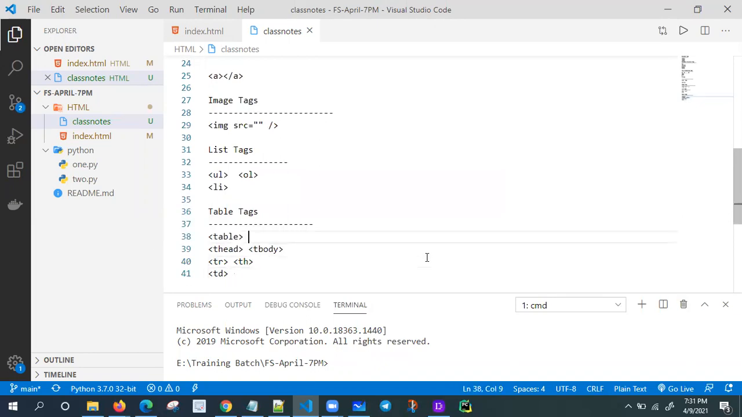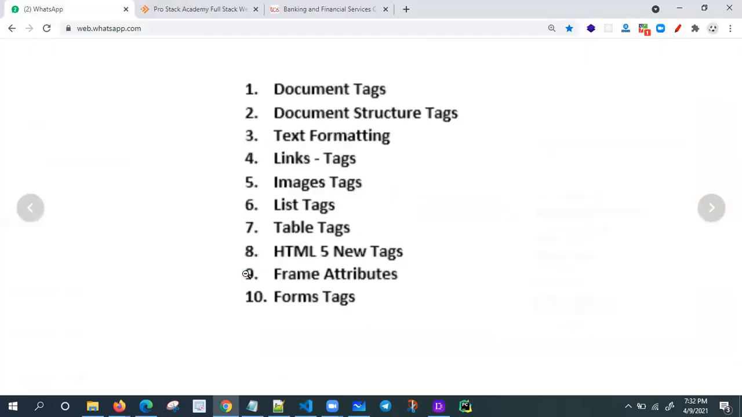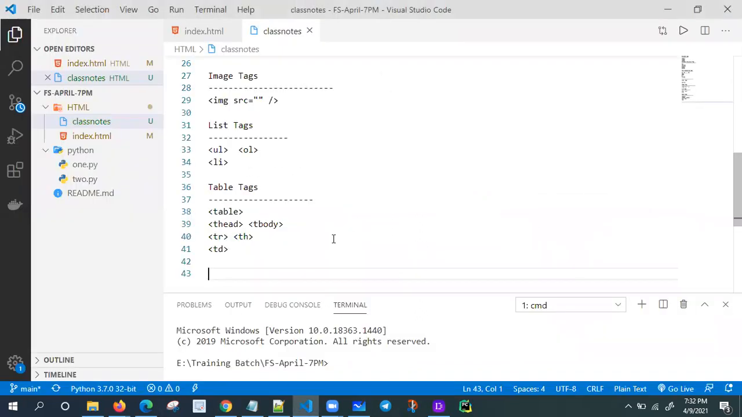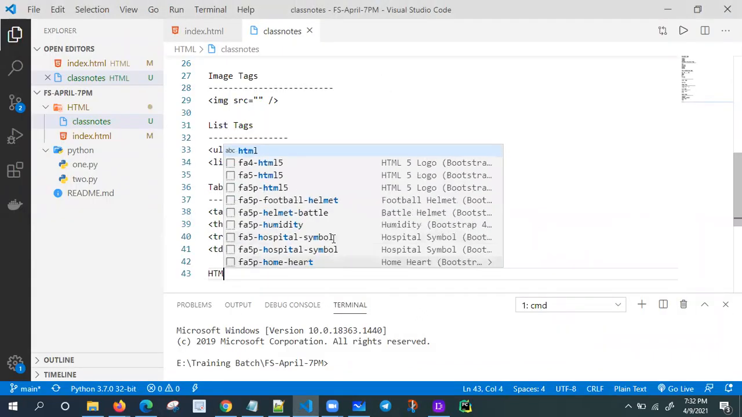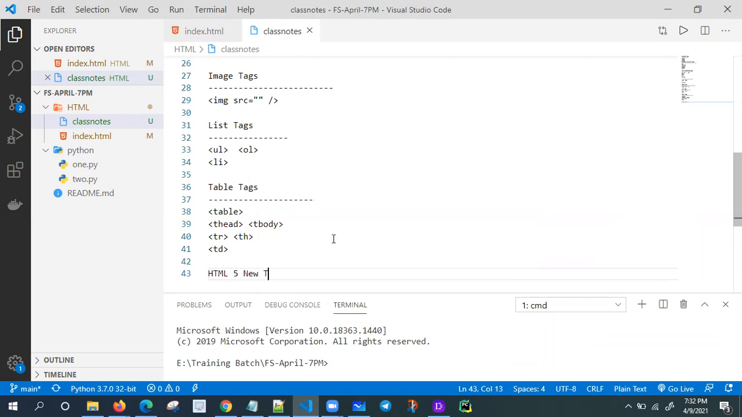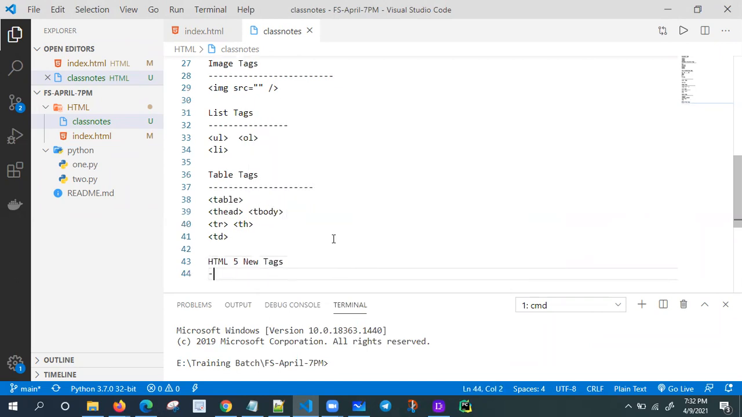What are the table tags here? Table, table header, tbody, tr, th (table header), and td (table data). Like this, we have to use tags. And HTML5 has new tags too. We'll collect those later, those HTML5 new tags. Let me understand this one.